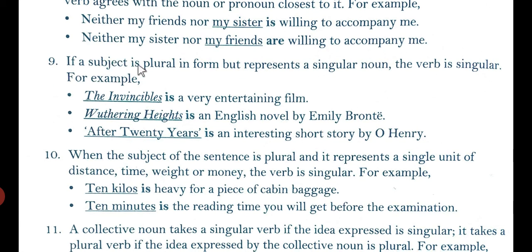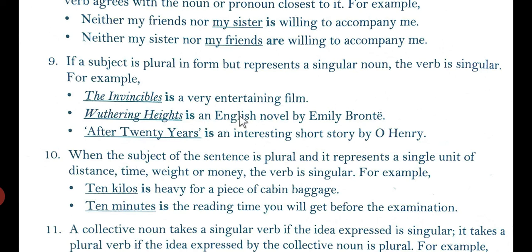So let's move on. If a subject is plural in form but represents a singular noun, the verb is singular. For example, The Invincible. I hope many of you have seen the movie The Invincible. Is a very entertaining film. So here it is a movie in which many characters have participated and acted, but it is only a singular subject. So this singular subject requires the verb is.